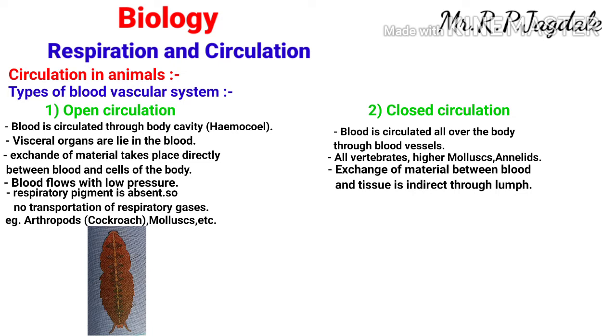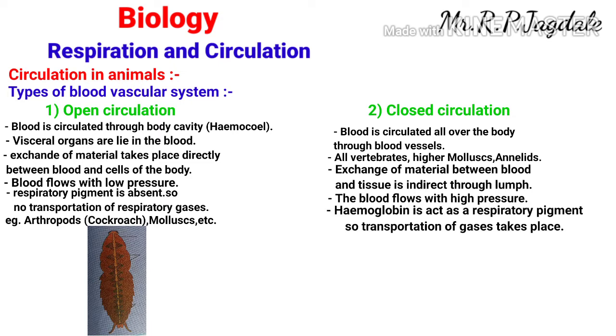Another difference is that the blood flows with high pressure in closed circulation. Because there are small capillaries, small blood vessels, there is high pressure. Blood flows with high pressure. In case of open circulation, it is low pressure. And in the closed circulation, the respiratory pigment is present, that is the hemoglobin. So transportation of gases is there in the closed circulation.